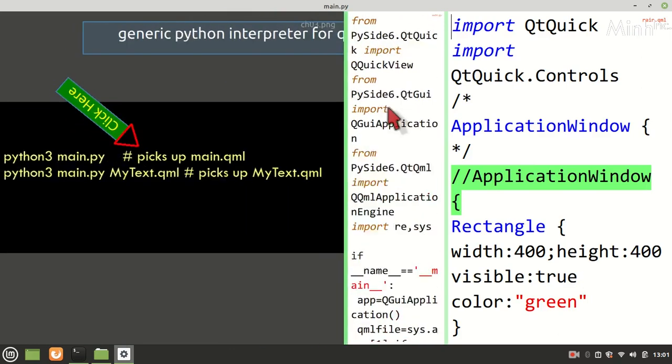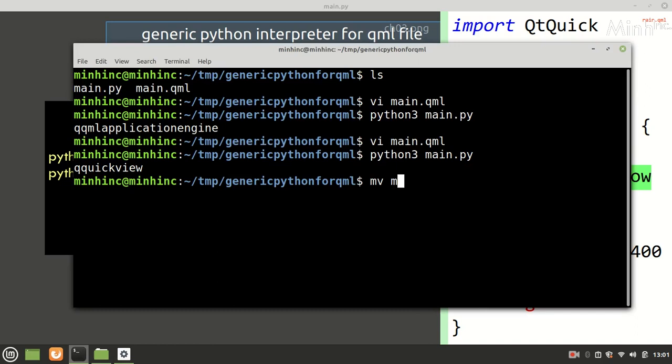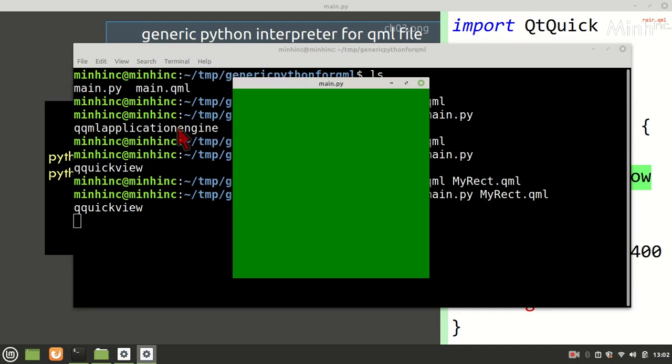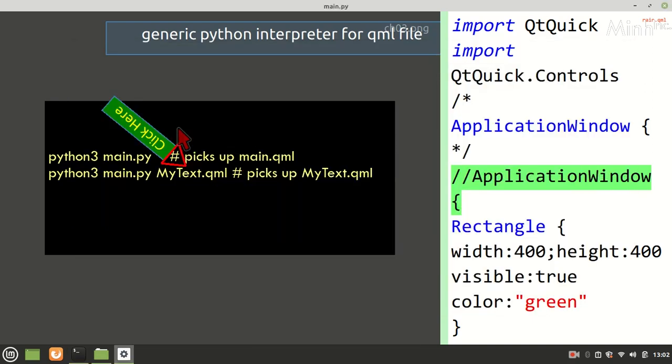Now we'll try the second one, this one. So we would now rename main.qml to myrect.qml, and we'll try python3 main.py myrect.qml. It works. Okay, so that is the idea of writing a generic file. File is here.